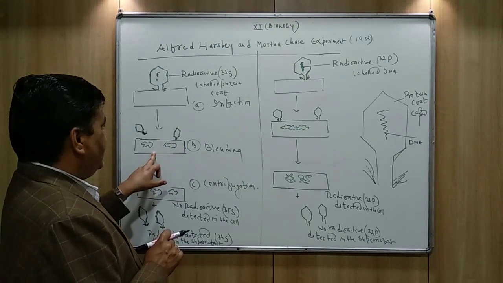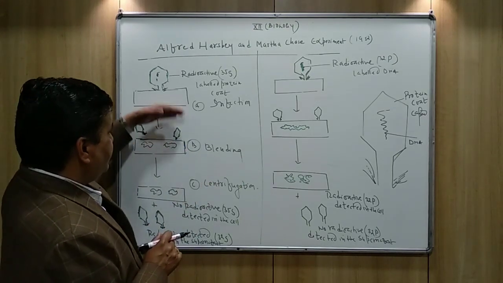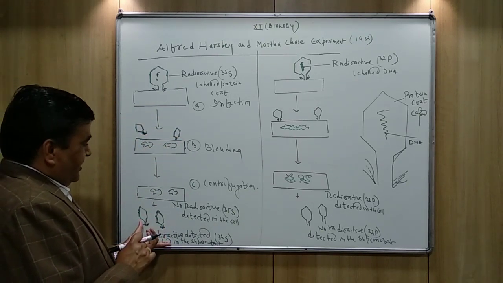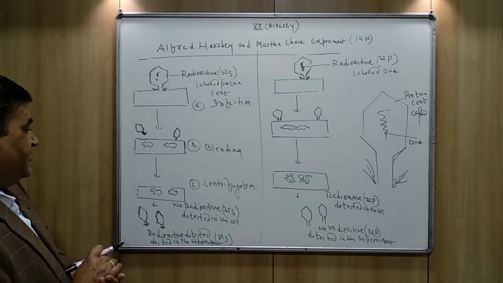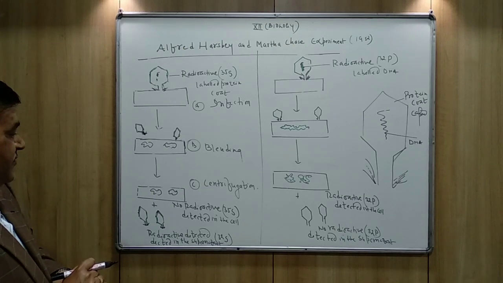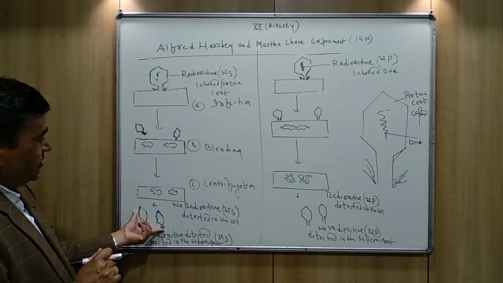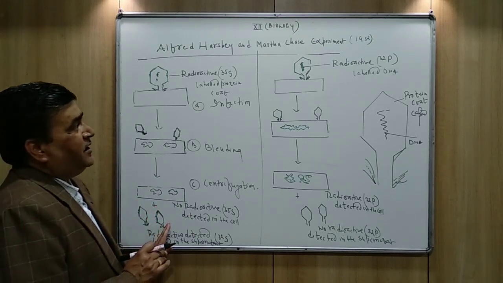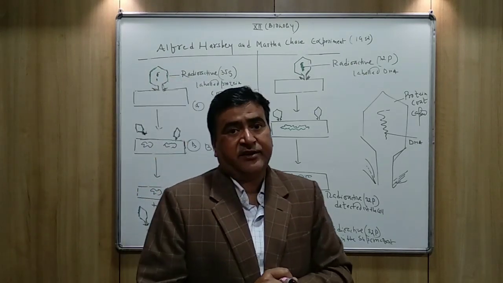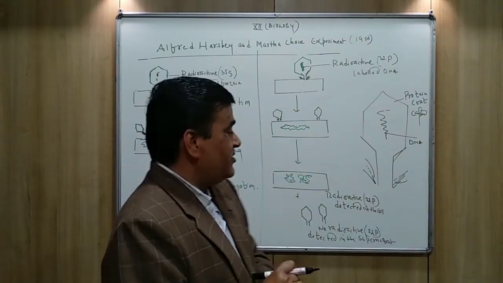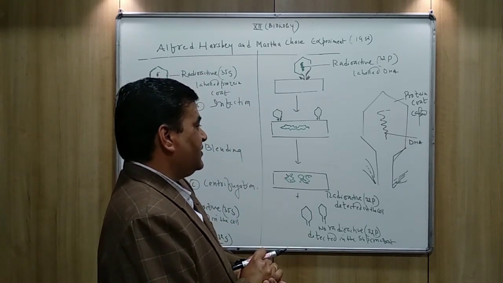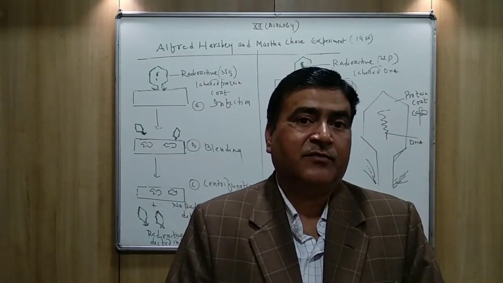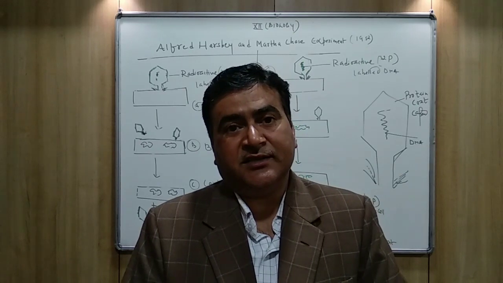After the infection, they used blending to separate the protein coat from the E. coli, and finally they found, in the experiment where they used 35 sulfur, that the radioactivity was in the supernatant, in the protein coat, not in the host cell, because the protein coat remains outside. In the medium where they used 32 phosphate, where DNA was labeled, they found the radioactivity inside the host cell, not in the supernatant. And this experiment finally proved that DNA is the genetic material.